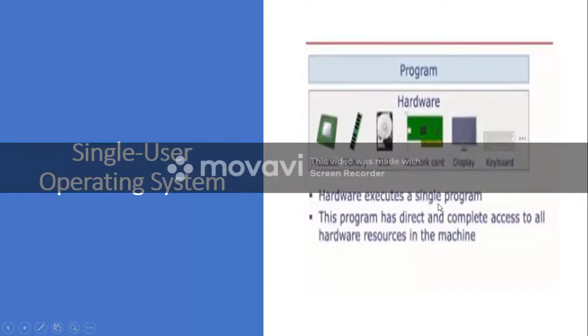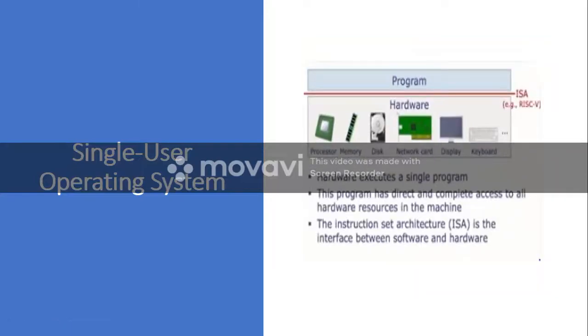The hardware just executes a single program, and this program has direct and complete access to all hardware resources in the machine. This type of operating system which supports only one program to execute at a given point of time is called a single user operating system.